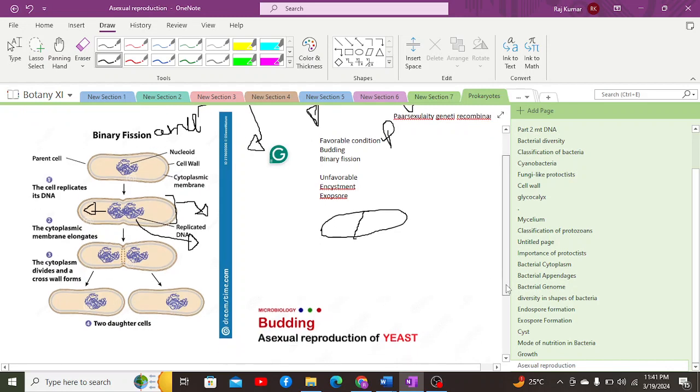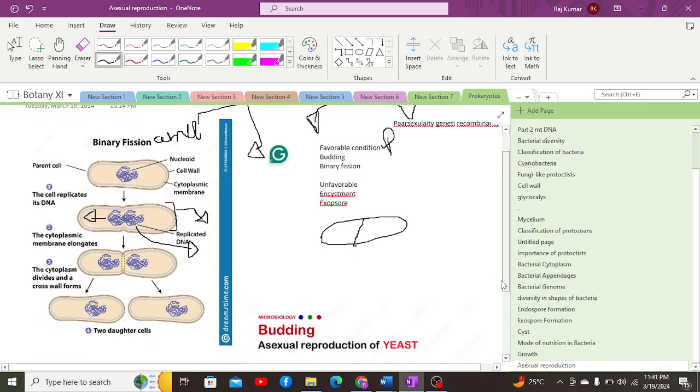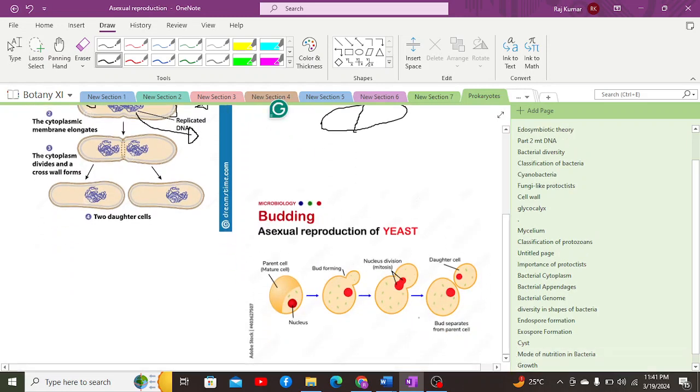This is the process of binary fission. Usually the process of binary fission requires 20 to 30 minutes, but in E. coli bacteria it requires around 18 minutes.